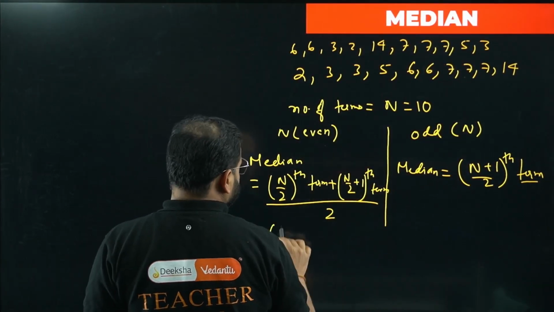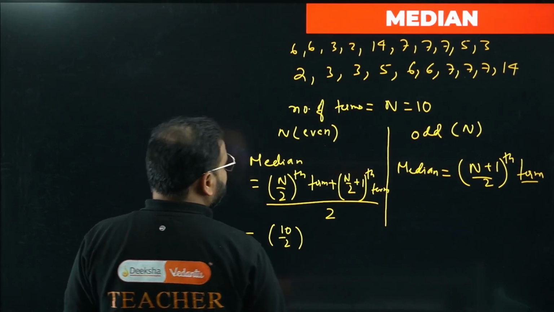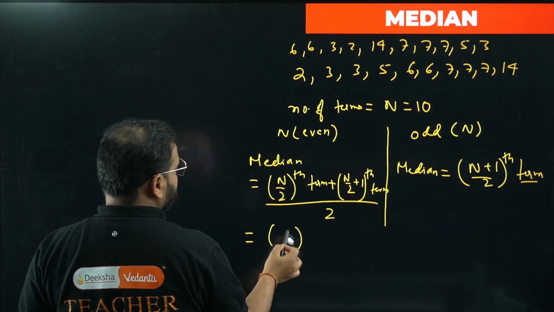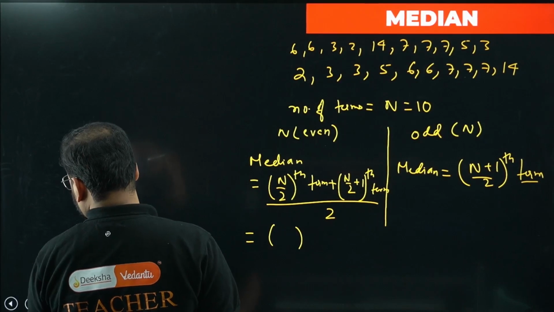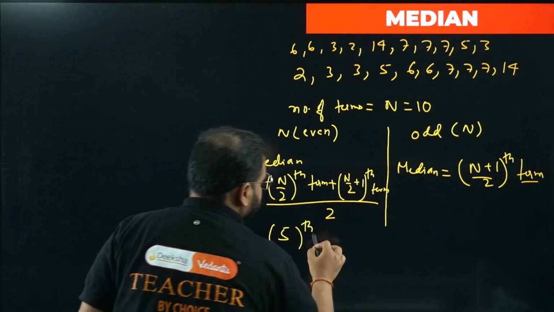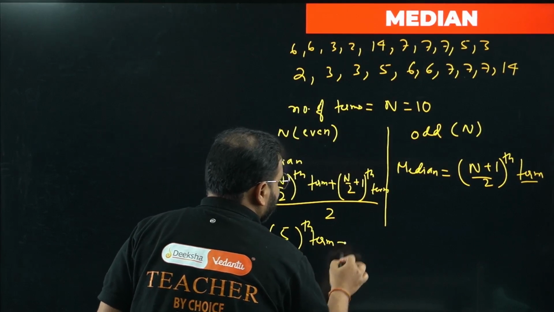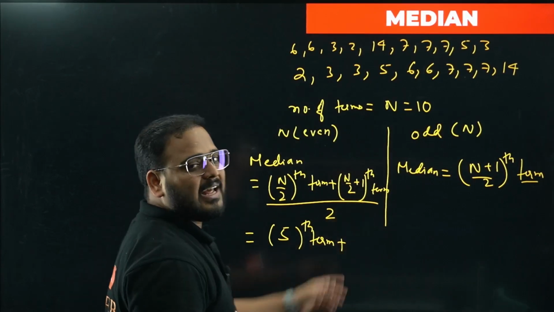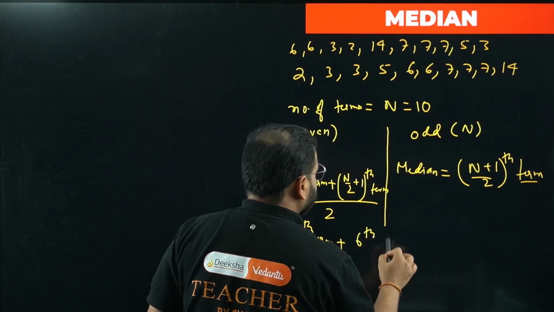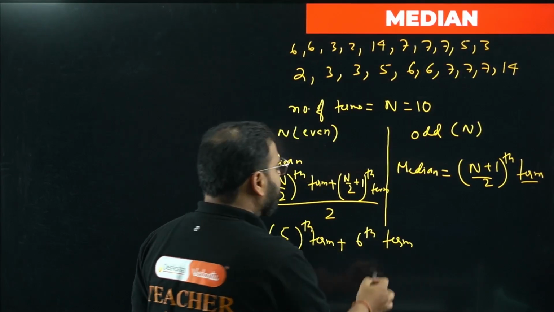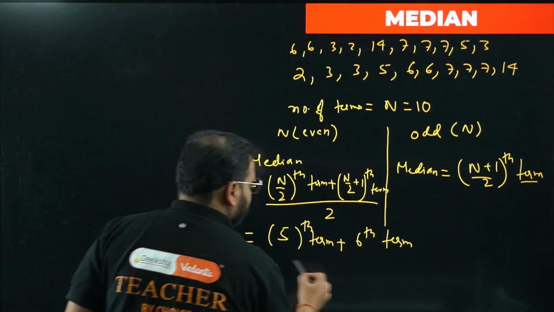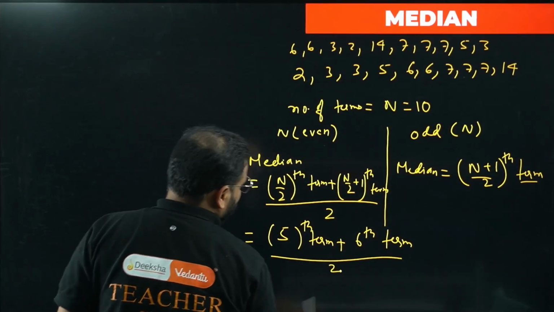10 is here, so it means 10 by 2. How much is that? 5th. 10 by 2 is 5. It means the 5th term, plus n by 2 plus 1. 10 by 2 is 5, plus 1 is how much? 6th term. I told you, no? The 5th term, the middle term, plus the next term, the 6th term, divided by 2, the average of that, right?